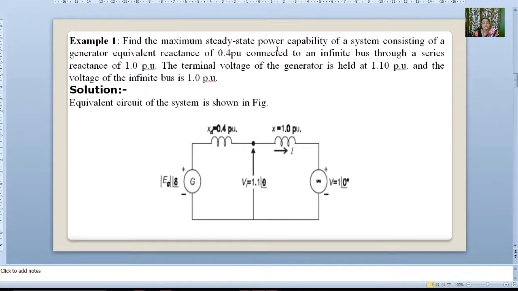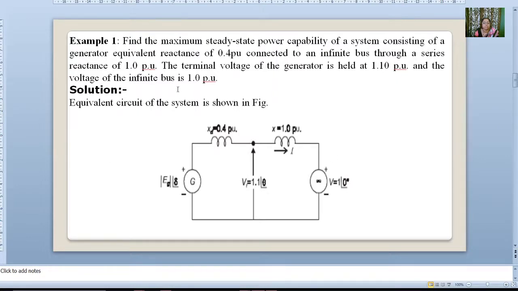Example 1. Find the maximum steady state power capability of a system consisting of a generator of equivalent reactance 0.4 per unit connected to an infinite bus through a series reactance of 1 per unit. This is the series reactance of 1 per unit. The terminal voltage of the generator is held at 1.1 per unit at an angle of theta.